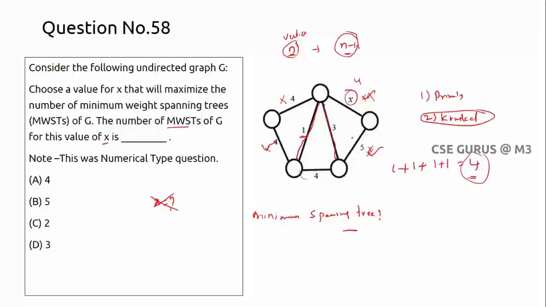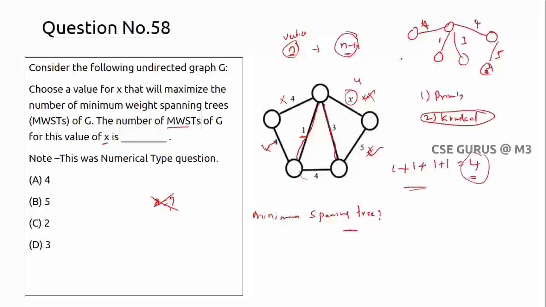What are my options with 4 edges? Like I explained right now. Once I'll take this, when I don't take this one, here I'll take one. So like this, if I go, I'll get only a maximum of 4 minimum weight spanning trees. I cannot get more than that, right? So one example I'll take here. I'll connect. This is 1 first. This is 3. Then I'll take this one, 4. Then I'll take this one, let us suppose 4 or 5, whatever it may be. So that's it. And of course I'll take this one. This part I'll take, all the vertices are connected.